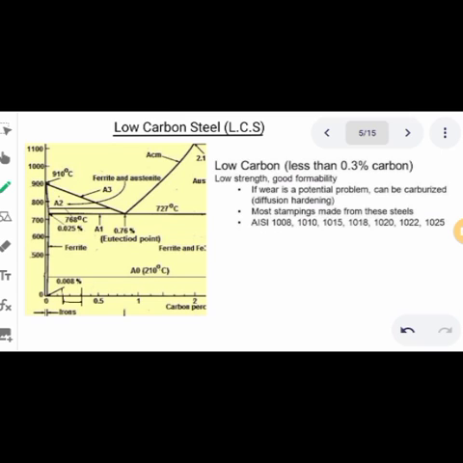So this region is low carbon steel or mild steel. Within this region, that is 0.15 to 0.3, we have low carbon steel, which is mild steel.